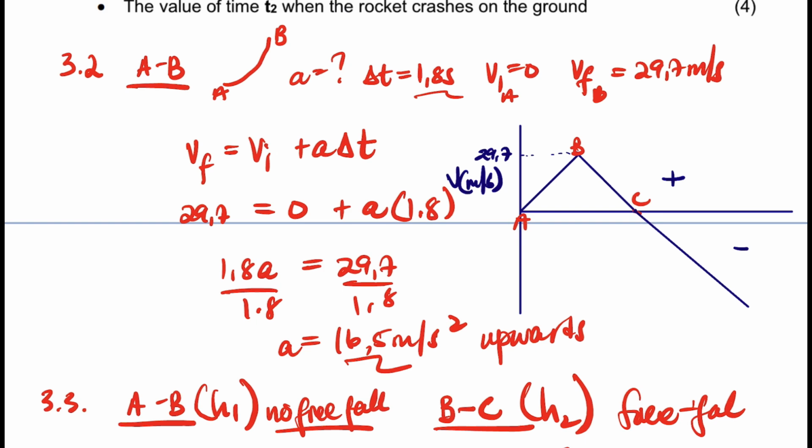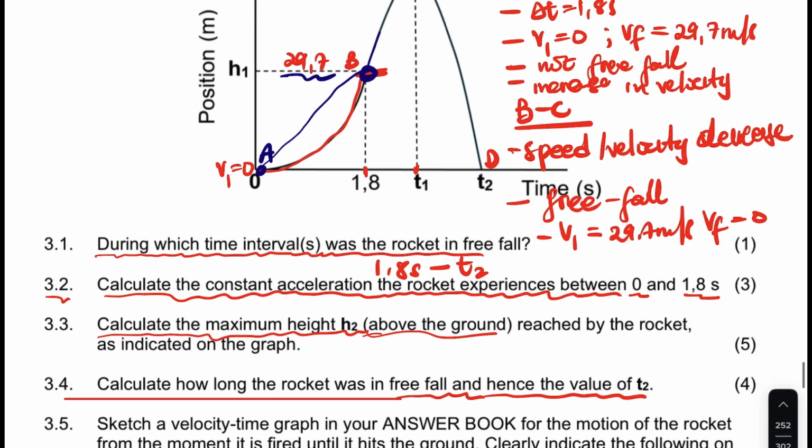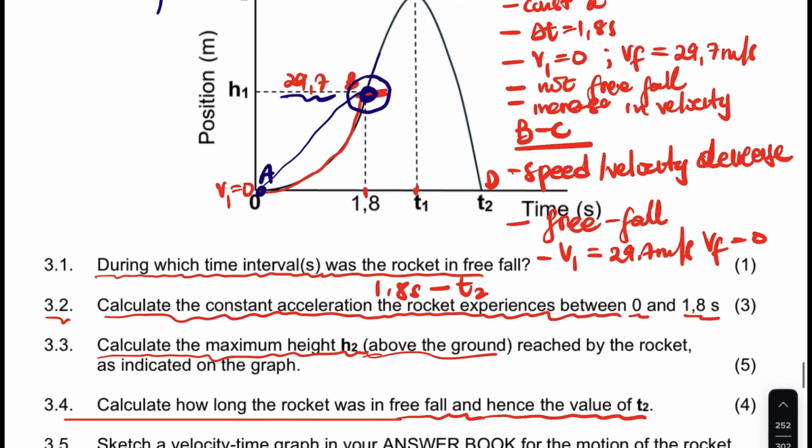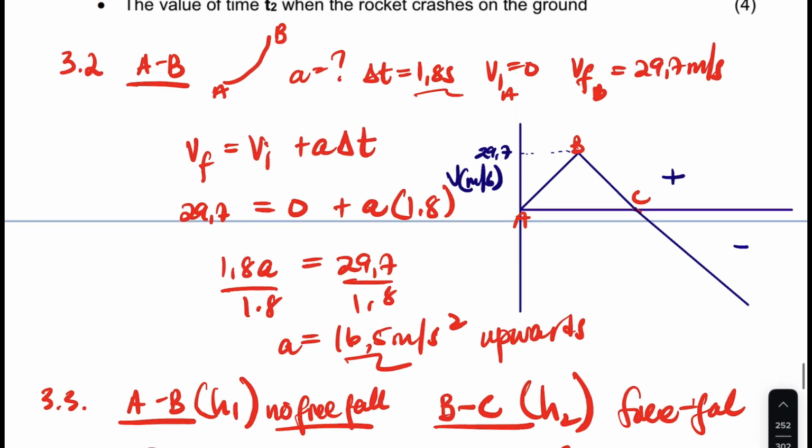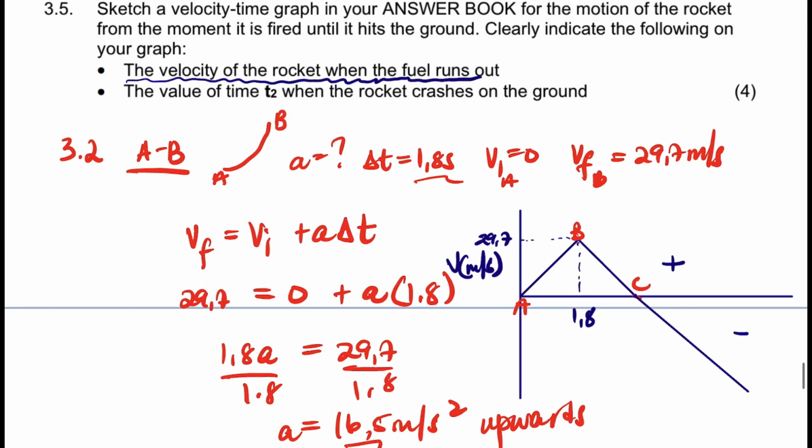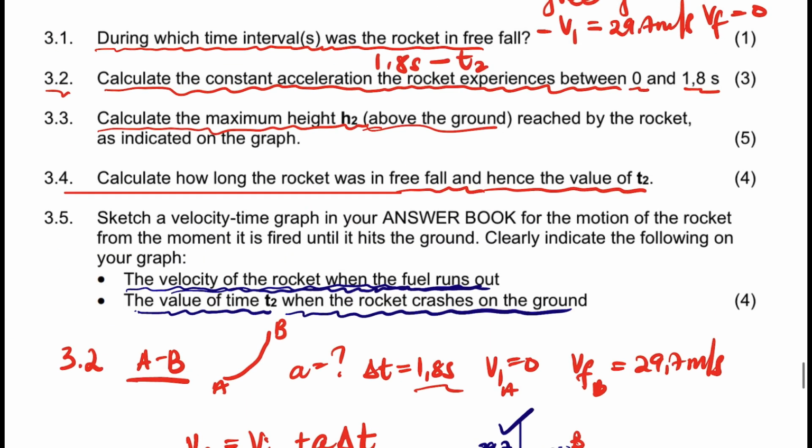And then let's show the time. So this here is when the fuel stopped, and the time was 1.8. It says the velocity at which the rocket was, which we've shown, and then the value of T2 when the rocket crashes on the ground.